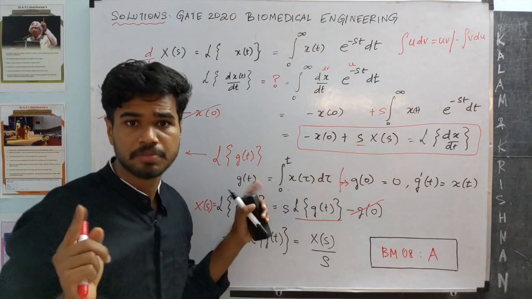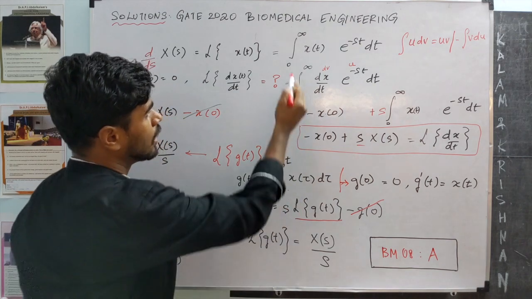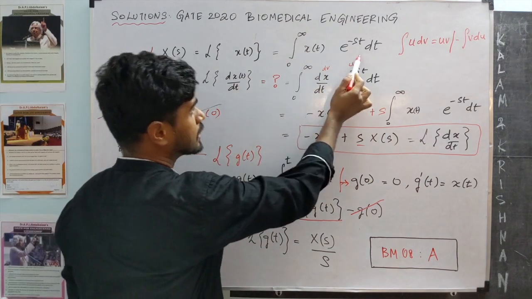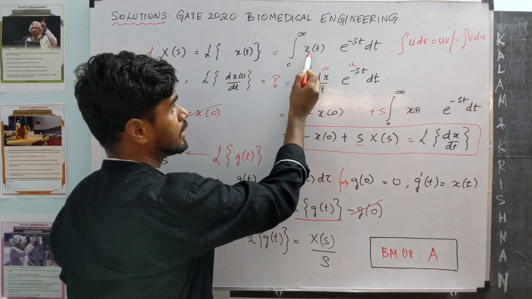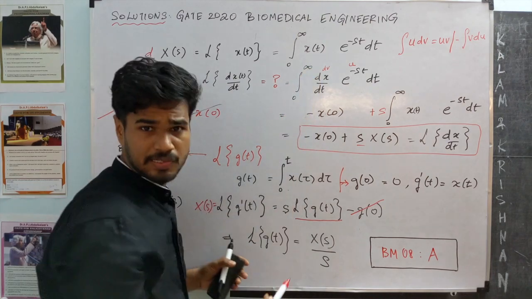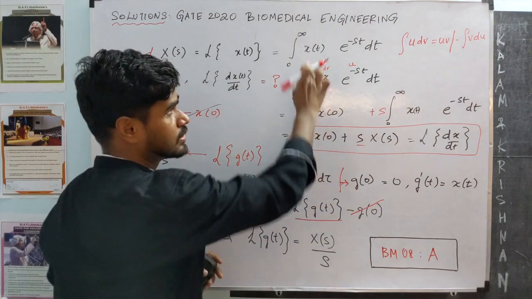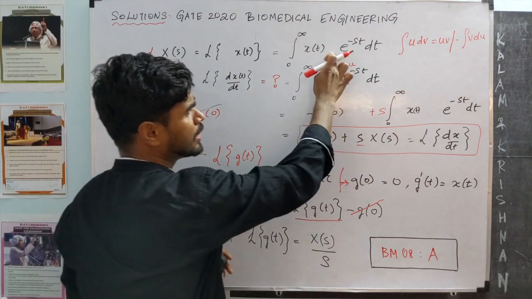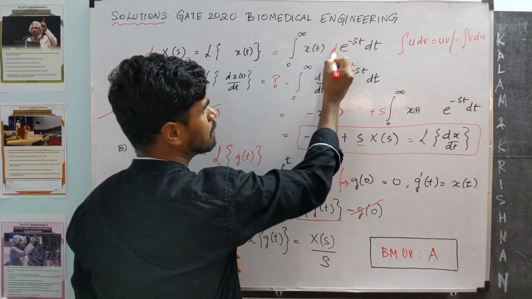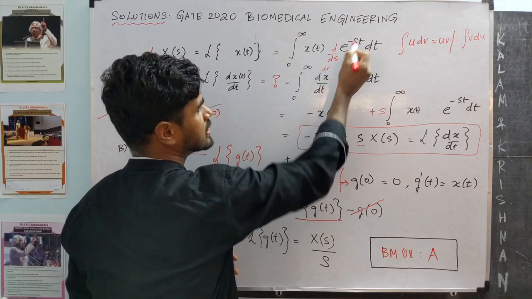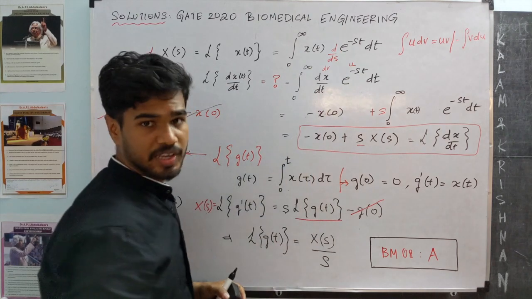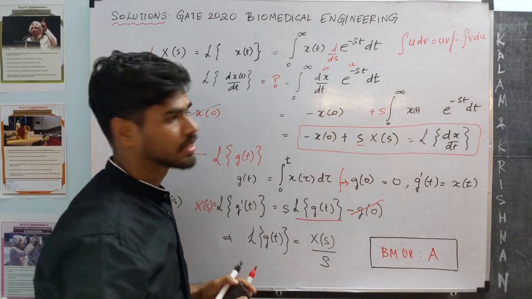I'm going to wave my hands a bit, that's fine. I'm going to take the derivative inside the integral. Notice the derivative of x with respect to s is 0. This term doesn't affect. The derivative of e power minus st with respect to s, what is that term?